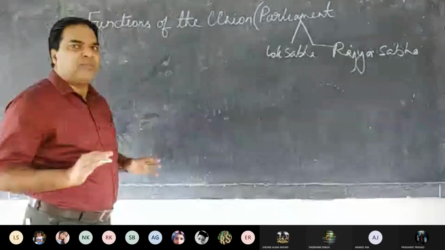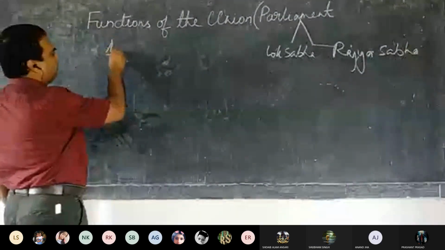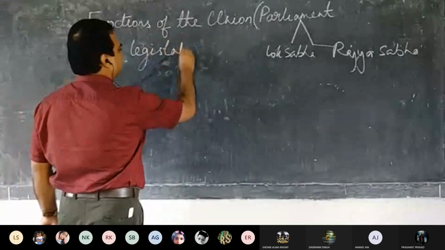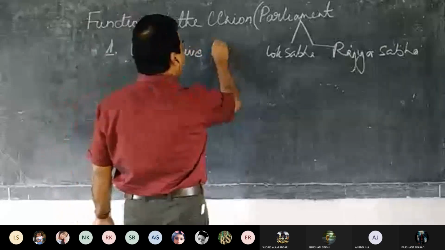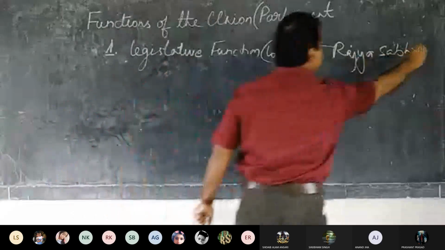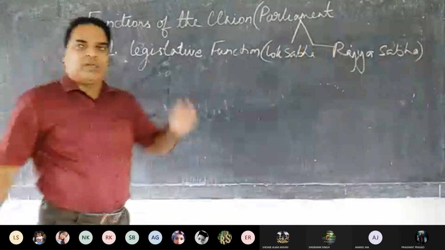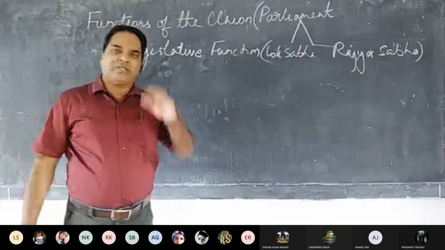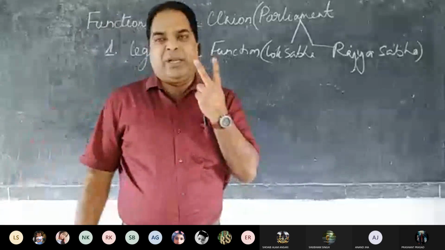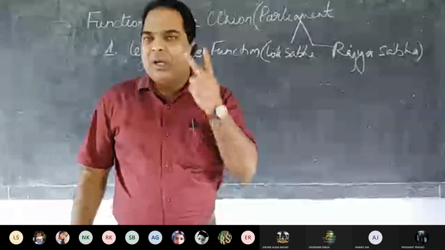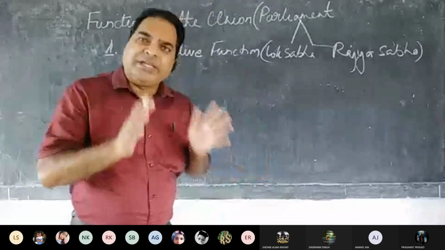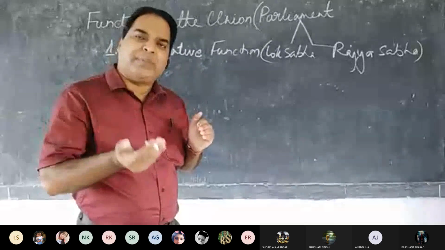Now let us discuss some of the important functions one by one. Number one, we'll discuss the legislative function. So the prime objective of the legislature is to make laws. So how are laws passed in the Parliament? Now let me tell you, there are two types of bill. The first one is the money bill and the second one is the ordinary bill. Related to the ordinary bill, when it is passed, it becomes an act.